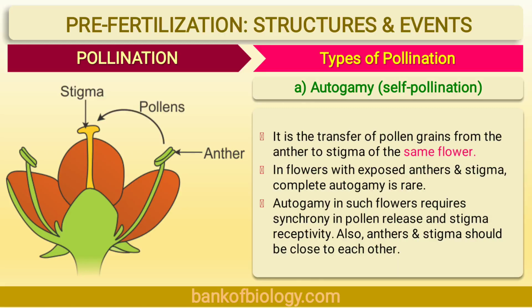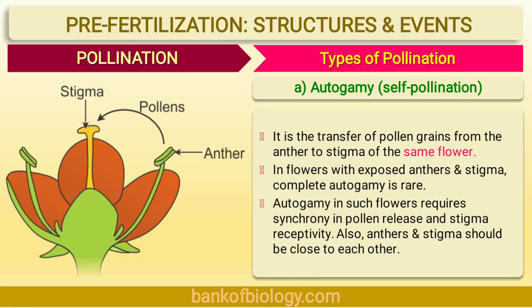For example, pea plant. In flowers with exposed anthers and stigma, complete autogamy is rare. Autogamy in such flowers requires synchronization in pollen release and stigma receptivity. Also, anthers and stigma should be very close to each other. Flowers which use autogamy show several adaptations in the structure of a flower to facilitate this process. Autogamy or self-pollination occurs without external pollinating agents.